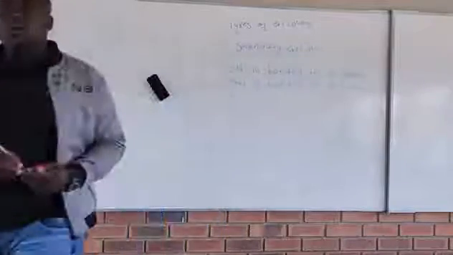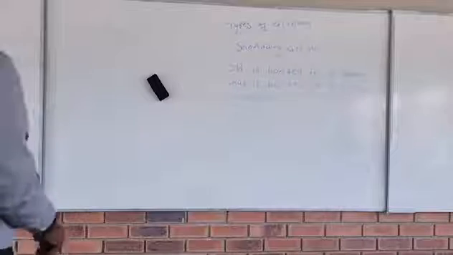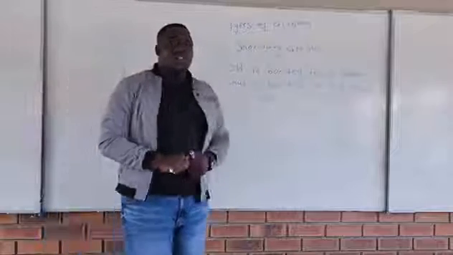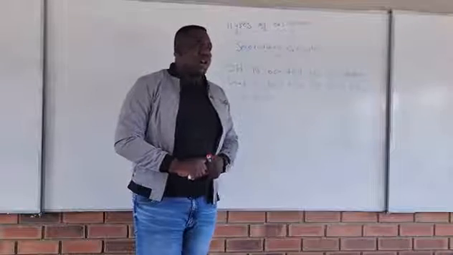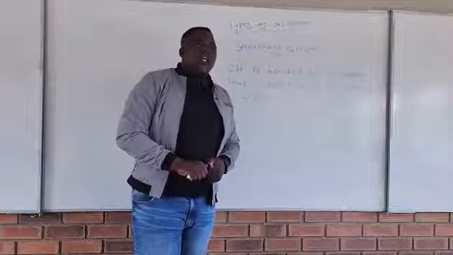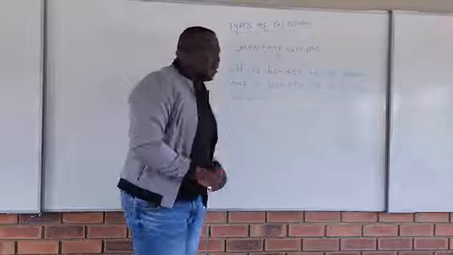What do we call that? Secondary alcohol. What is happening with secondary alcohol? OH is bonded to a carbon which is bonded to two other carbons.